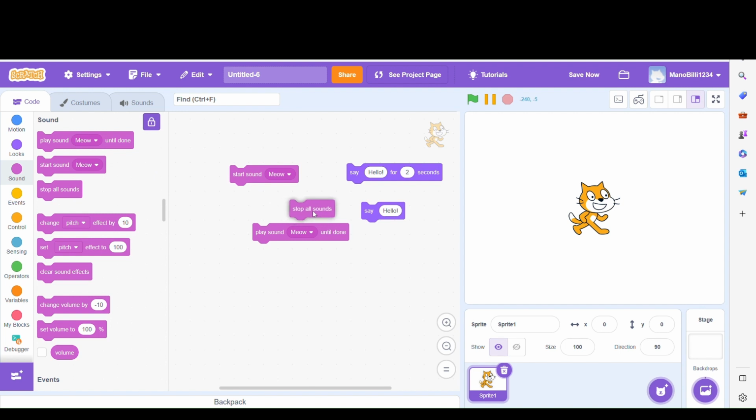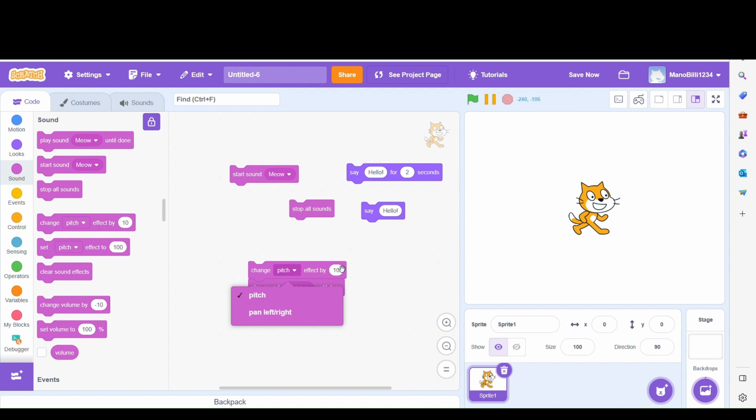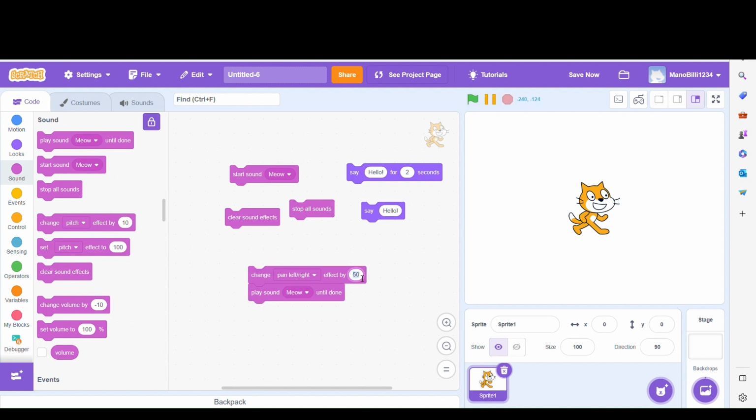After that, this is our basic stop all sounds button. And this is the change pitch effect. Let's do it by 50. Just listen. That's pretty to our ears, not. Oh, I forgot to clear the sound effect. Now, if we do it just by 100, it does literally nothing. So don't use this block, it is very bad.